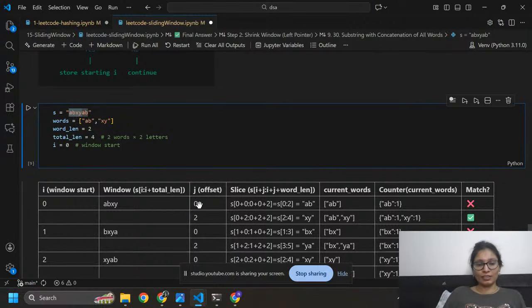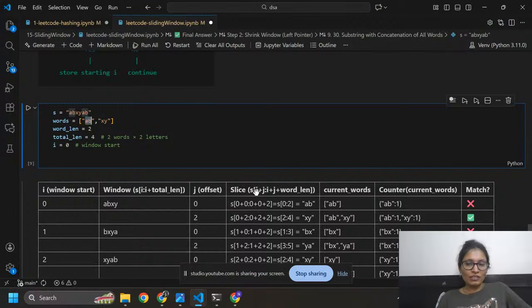Okay, here you can see j equals 0. This is an offset, we have A and B. J has values from 0 to 2, so we need to take j equals 0 and 2.